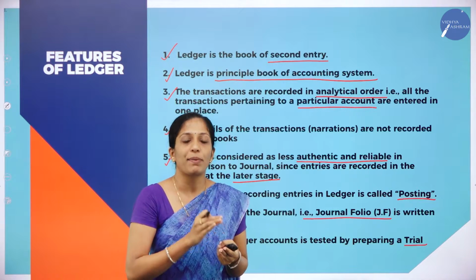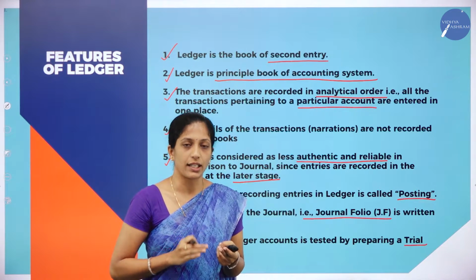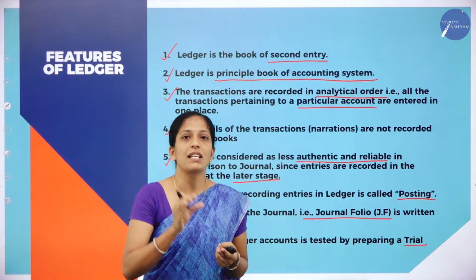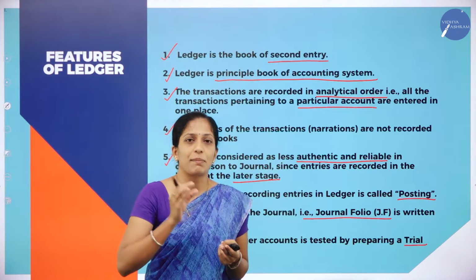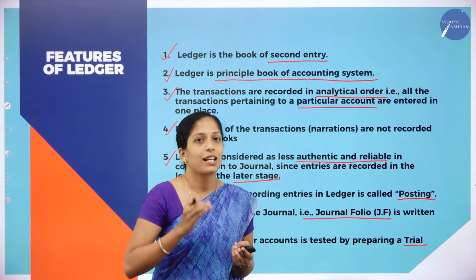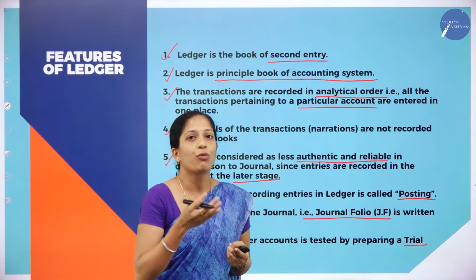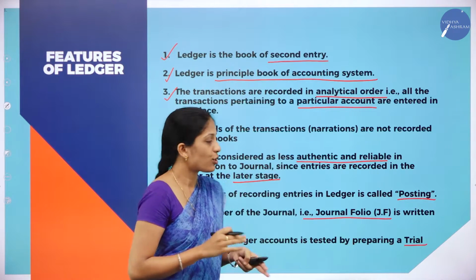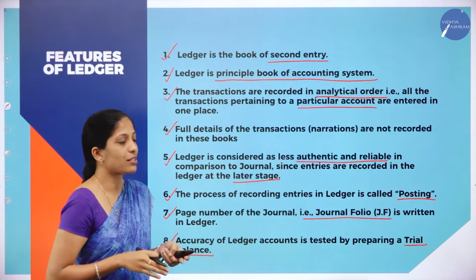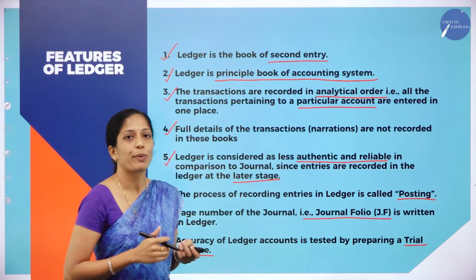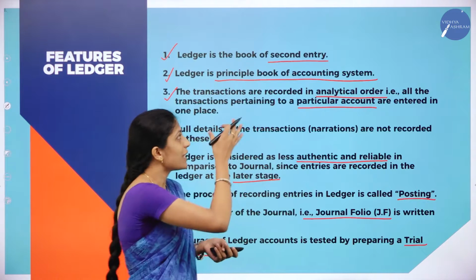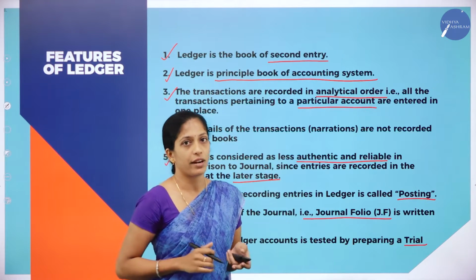The total of debit should be equal to total of credit. It means that if the total of debit is equal to total of credit, the accuracy is correct, or the account we have prepared is correct. So in order to test the accuracy of ledger account, we prepare trial balance. So these are certain features of ledger.